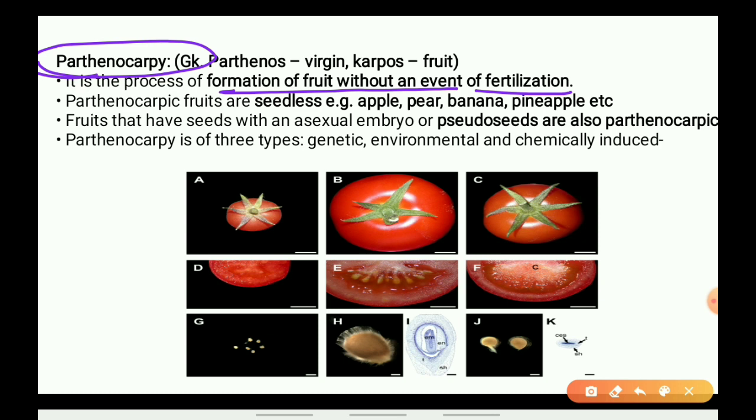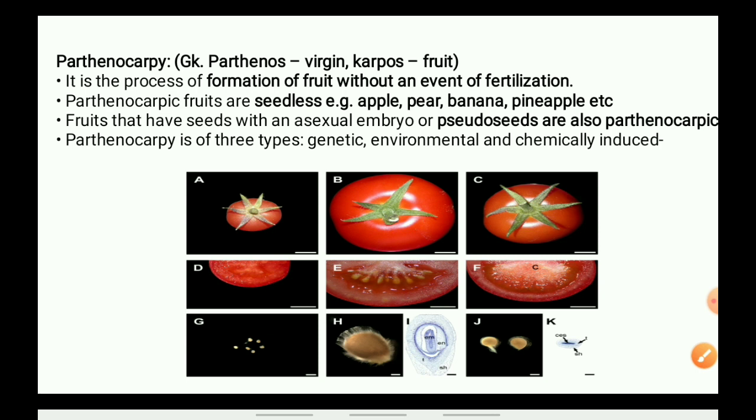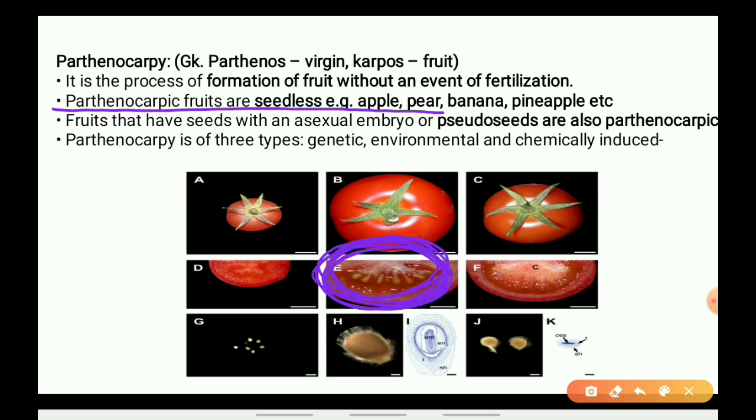So what is good about it? This produces seedless fruits. Parthenocarpic fruits are seedless. As you can see here in this diagram, this is the tomato which is formed due to fertilization of the ovary, and this is the tomato which is formed by parthenocarpy.